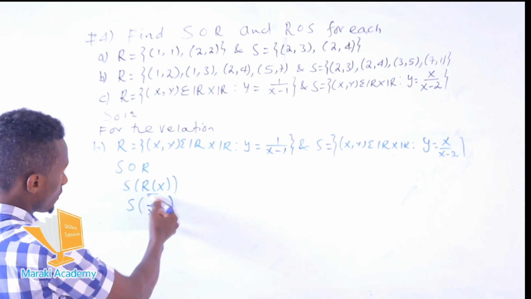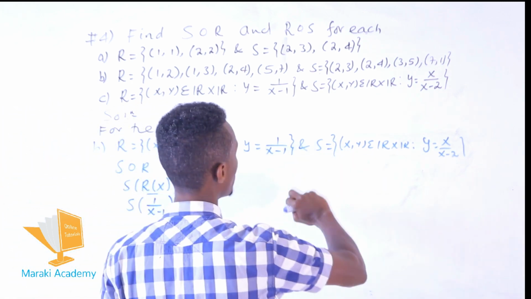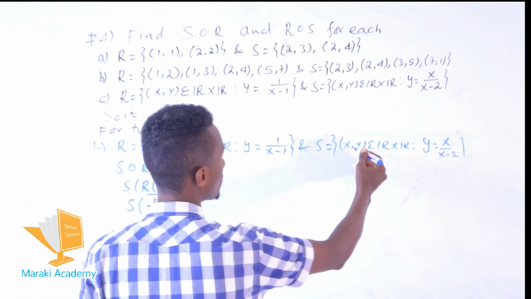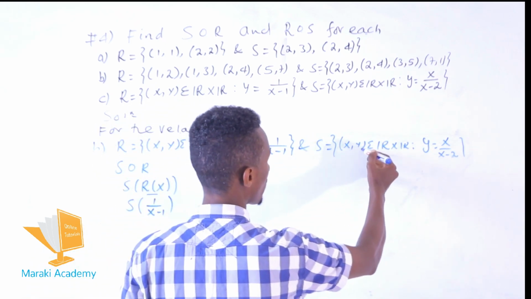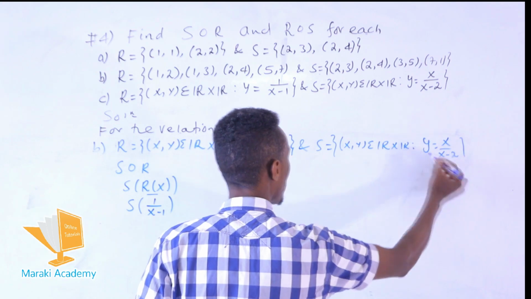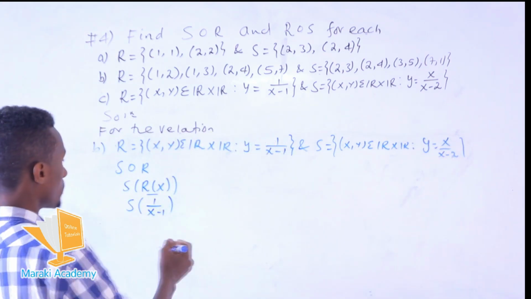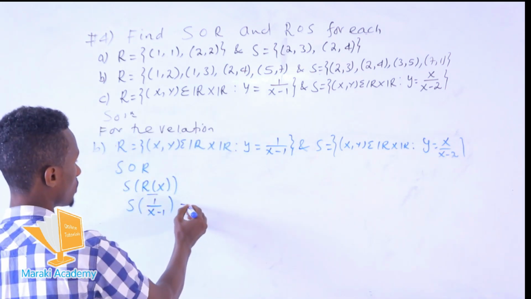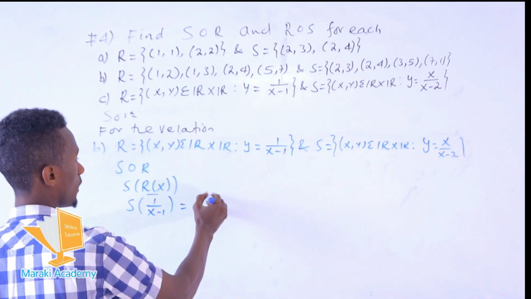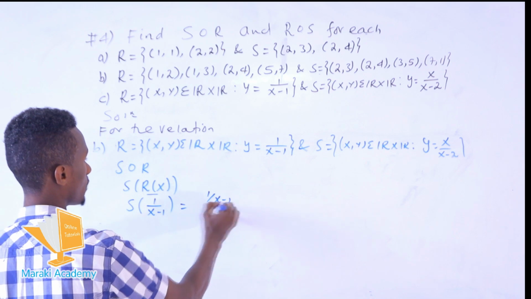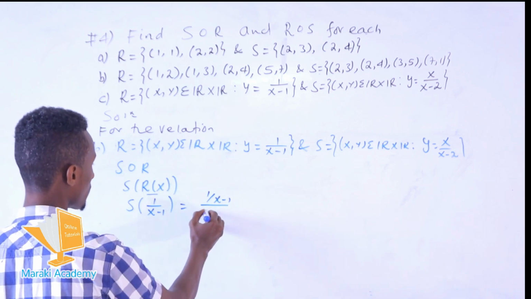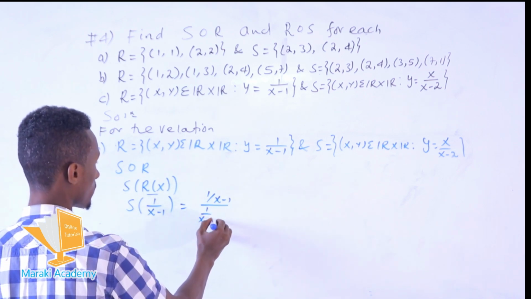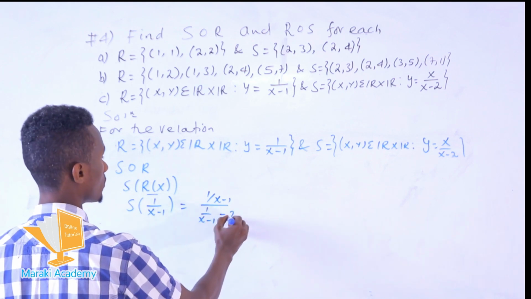Now, this is the result for the set S. The set S contains x and y, but y is defined in this relation. So in terms of x, we must substitute this whole expression. So this becomes 1 over x minus 1, over 1 over x minus 1 minus 2.